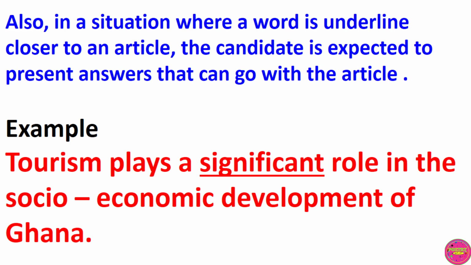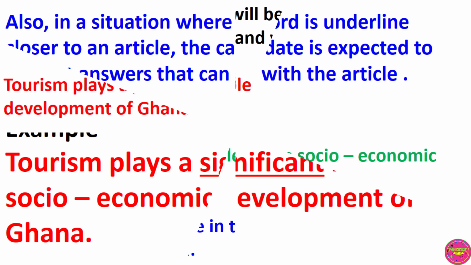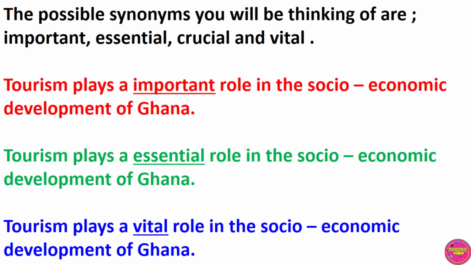The underlined word is significant. In this situation, the underlined word is closer to an article, a significant role. The possible synonyms every candidate will be thinking of are important, crucial, essential, and vital.